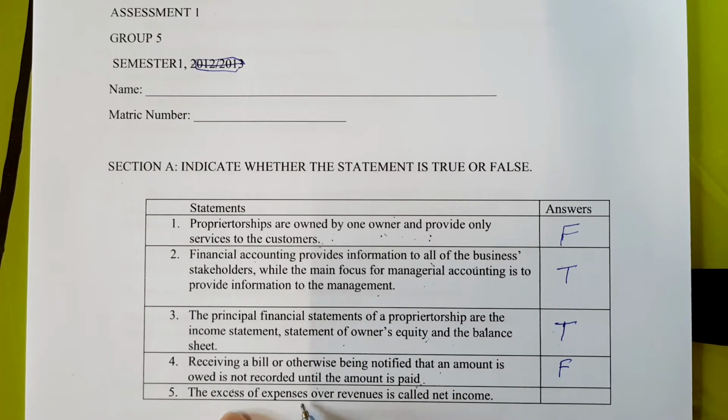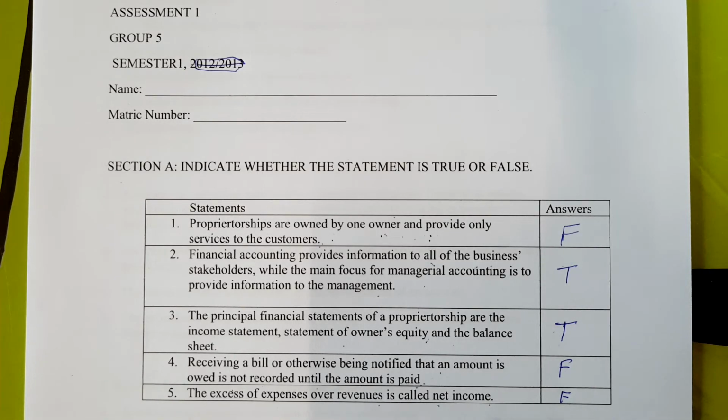The excess of expenses over revenues is called net income. Okay, this is supposed to be the other way around. The excess of revenue over expenses is called net income. So this statement is false. It explains the calculation of net income, which in other words is called profit.